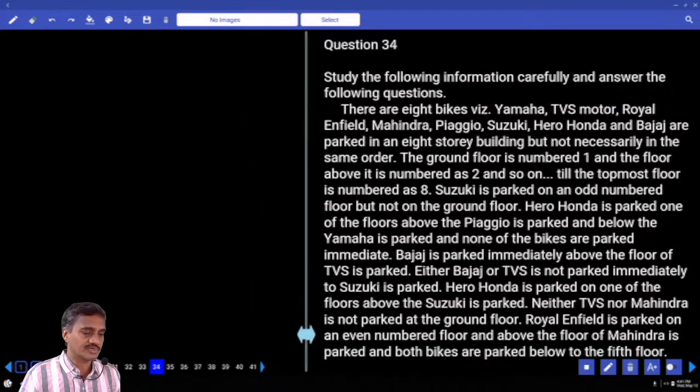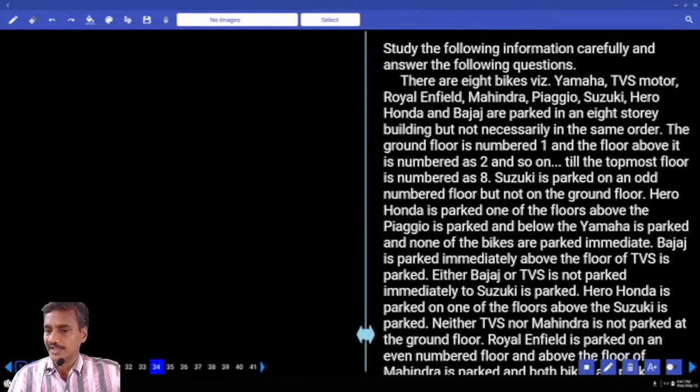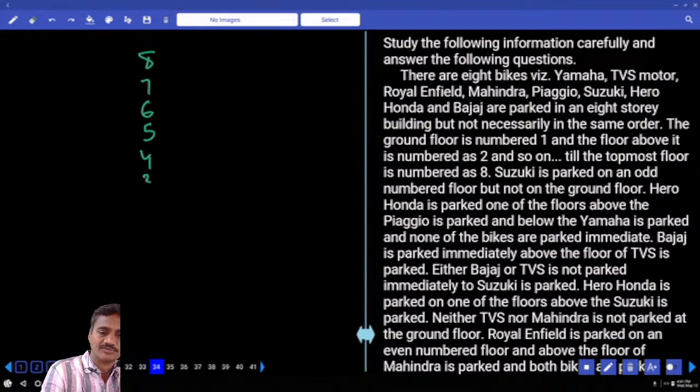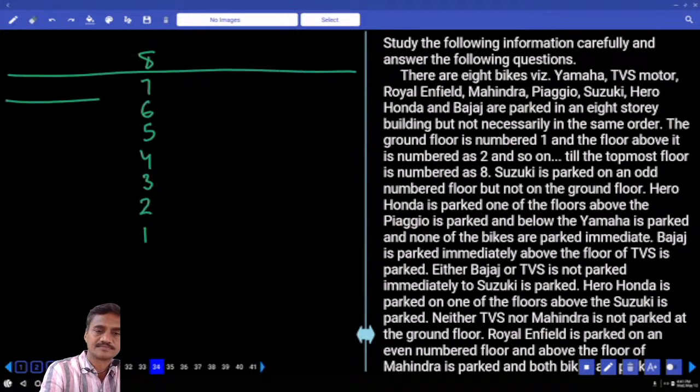Then 34 onwards. Now 34 to 37, they are based on linear arrangement. Now floors were given. How many floors? 8 floors. 8 bikes are parked in 8 different floors: 8, 7, 6, 5, 4, 3, 2 and 1.